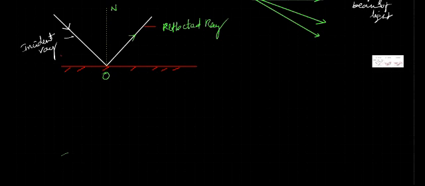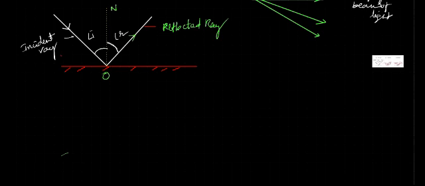Now observe carefully here. This is the incident ray, and this is the normal. The angle the incident ray makes with the normal is called the angle of incidence. The angle the reflected ray makes with the normal is called the angle of reflection. The angle of incidence is represented by I, and the angle of reflection by R. For example, if angle I is 30 degrees, angle R is also 30 degrees. That means the angle of incidence and angle of reflection are both the same.